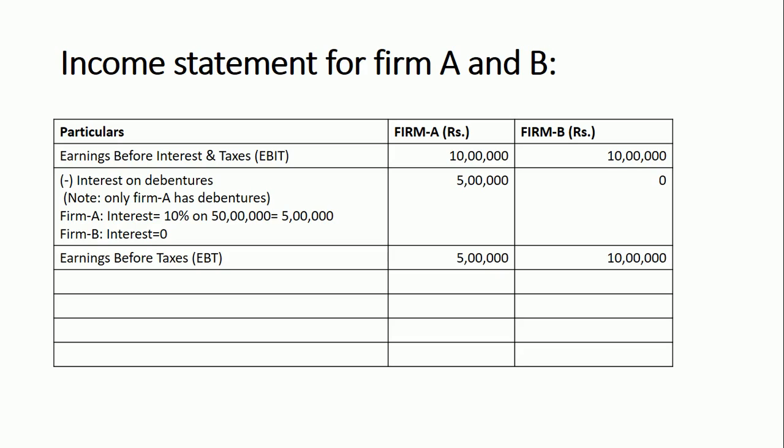Minus taxes, if there are any; here no taxes. After deducting the tax, the balance is called earning after taxes, 5 lakhs for firm A, 10 lakhs for firm B. We deduct preference dividends if there are any; no preference dividend is given here. The balance is called net income, 5 lakhs for firm A, 10 lakhs for firm B.